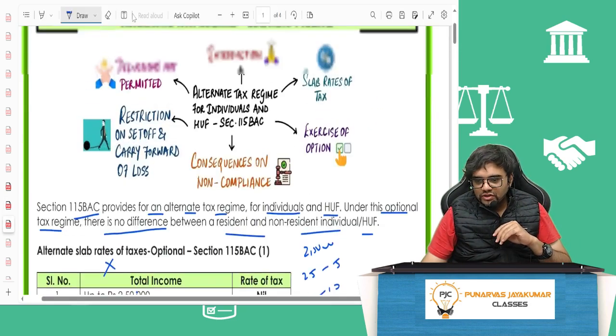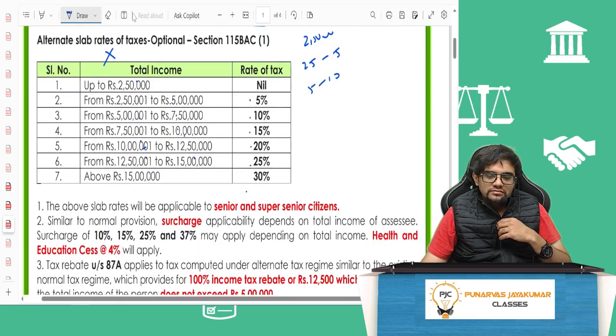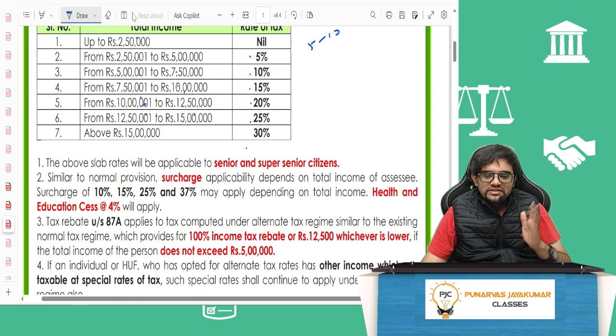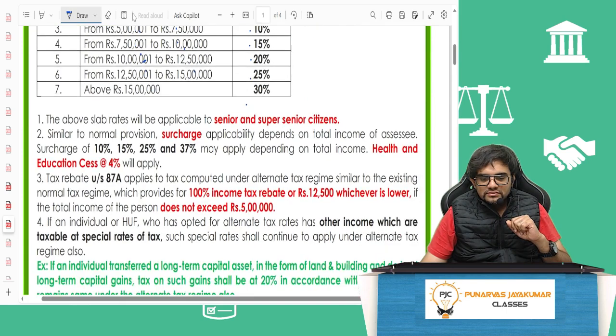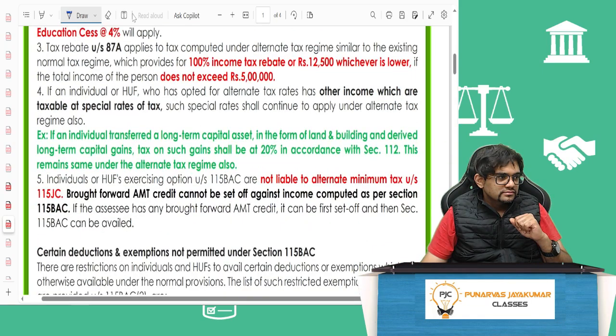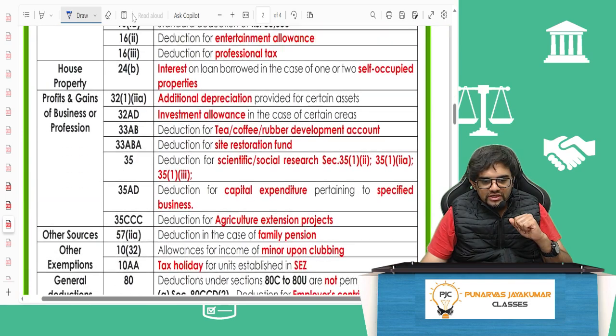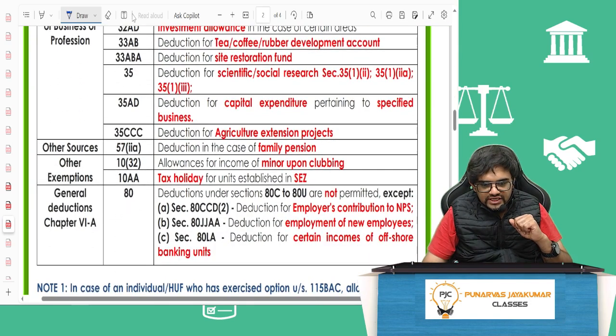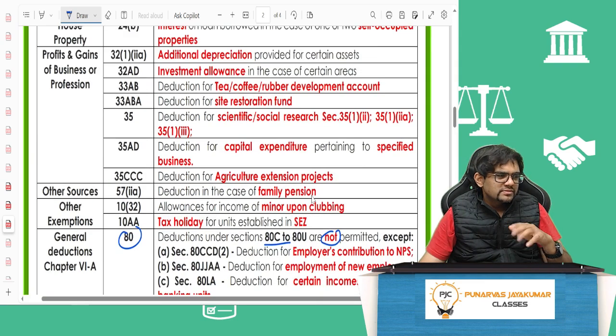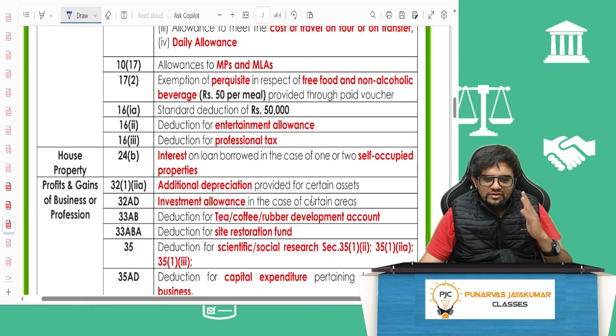Come to the same alternate tax regime, U1. 37%, all those things are there. Then rebate also, 87A, 5 lakh. Then you see, you cannot claim any Chapter VI-A deductions, my dear friends. Deductions under 80C to 80U are not at all permitted. And some other deductions you cannot claim in your PGBP either.